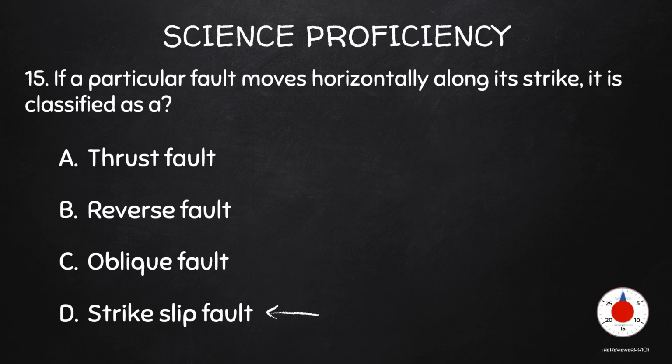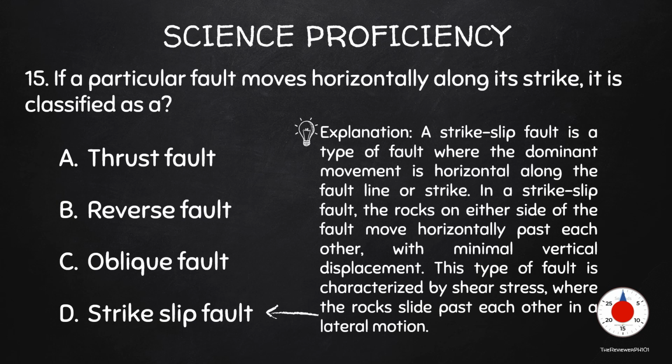The correct answer is D. Explanation: a strike-slip fault is a type of fault where the dominant movement is horizontal along the fault line or strike. In a strike-slip fault, the rocks on either side of the fault move horizontally past each other, with minimal vertical displacement. This type of fault is characterized by shear stress, where the rocks slide past each other in a lateral motion.